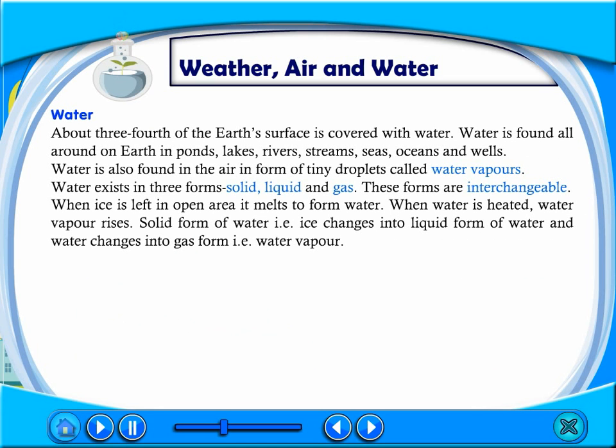Water. About 3/4 of the Earth's surface is covered with water. Water is found all around on Earth in ponds, lakes, rivers, streams, seas, oceans, and wells. Water is also found in the air in form of tiny droplets called water vapors.